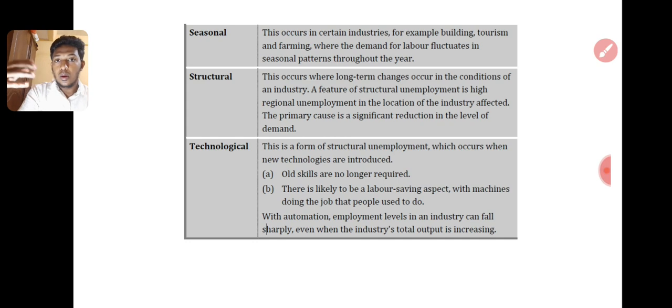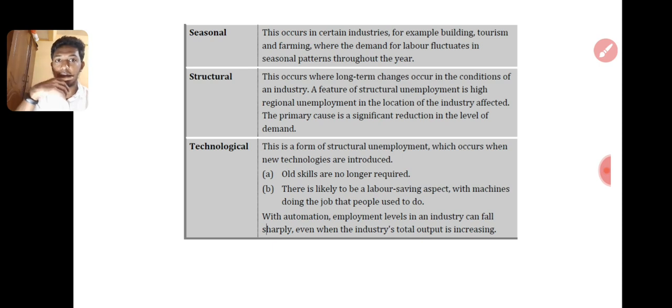Then structural unemployment occurs where long-term changes take place in the condition of an industry. Right now, long-term changes are occurring in the tourism industry in Sri Lanka. After the tourism industry started growing, hotel management courses are also growing nowadays. Ticketing courses are also growing nowadays. Before that, there was no employment in that industry. That is industry-wise unemployment, right?